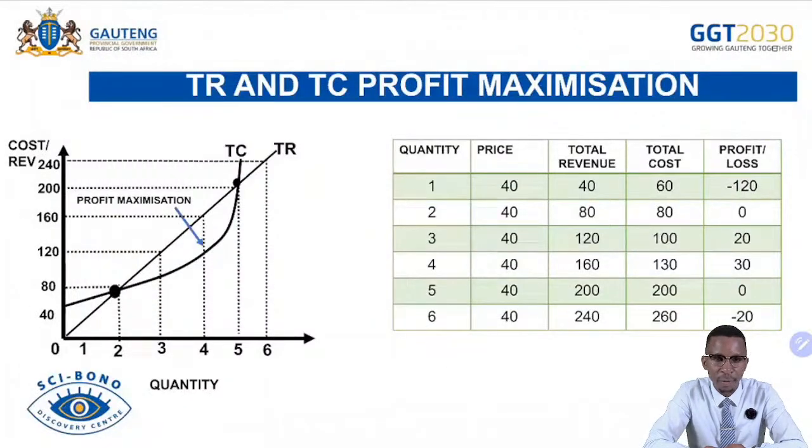The graph that we've seen in our section B, the profit maximization, it is very important for you also to be able to draw the graph and explain it when necessary, where we have your total revenue and total cost, where we maximize the profit. Remember, it is maximized where the gap between TC and TR is wide.